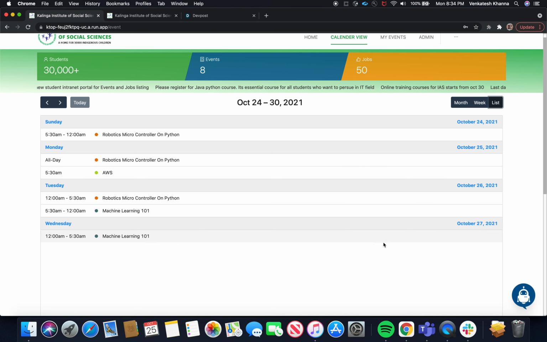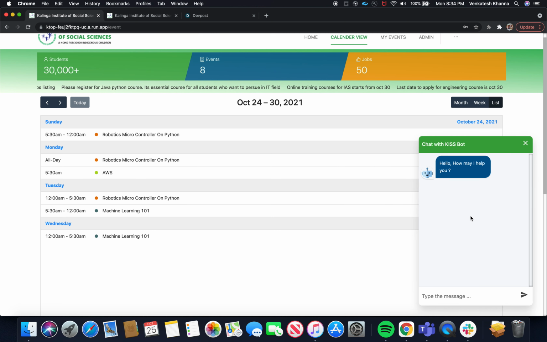This makes it very easy for students to quickly look into the events happening on a particular day. We have also built a chatbot based on an AI ML model. Admin can feed the models by themselves. If students have any questions related to the courses or anything, based on the models fed by the admin, the chatbot can respond to the students.